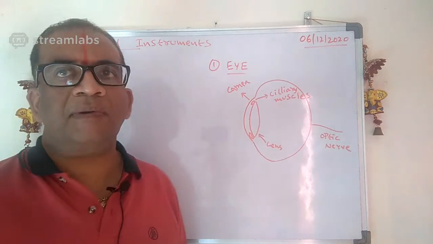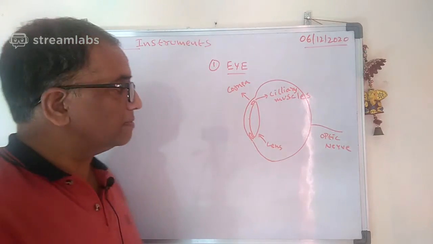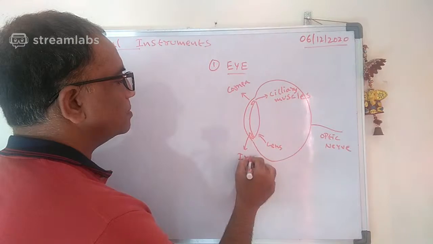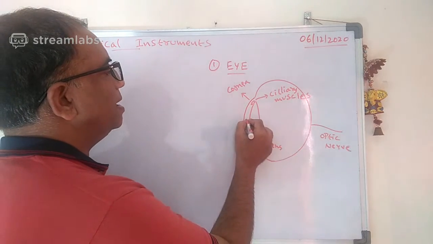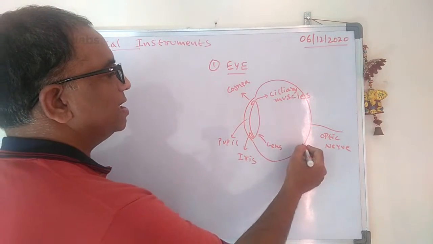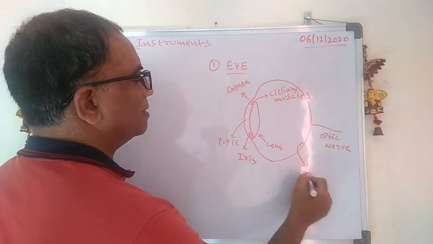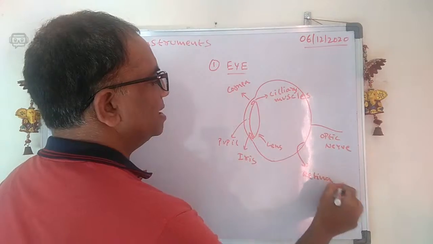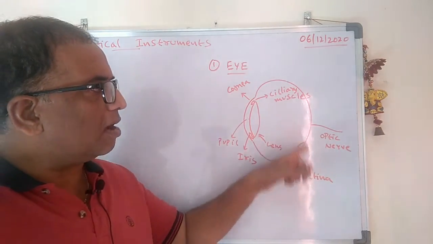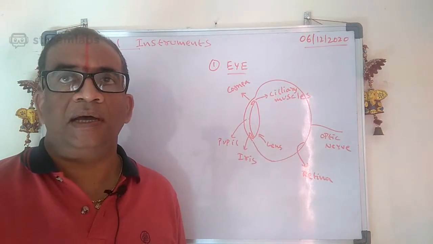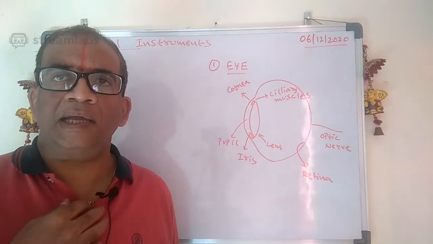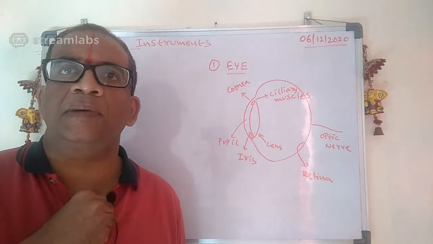Apart from that, we also have the iris at this point, and in the middle we have the pupil. And here we have the retina. The retina is like a screen on which the image will form. Remember, the image formed is an inverted image.